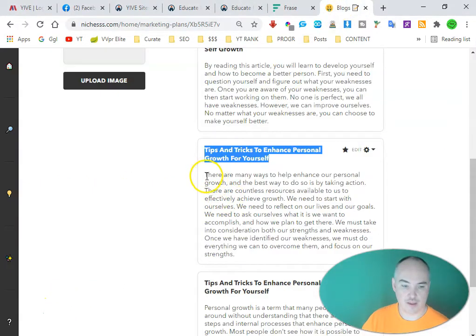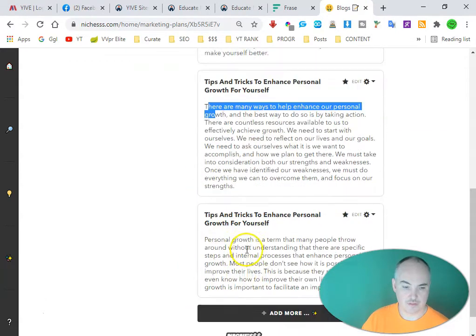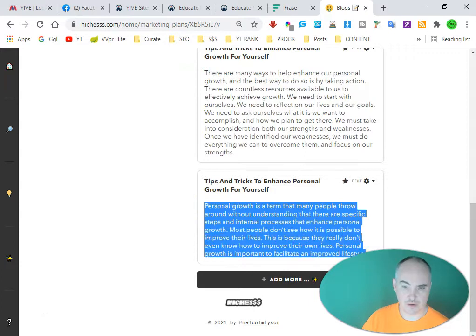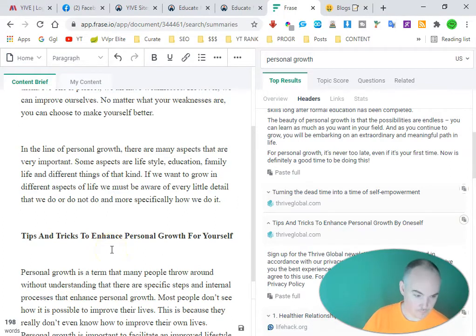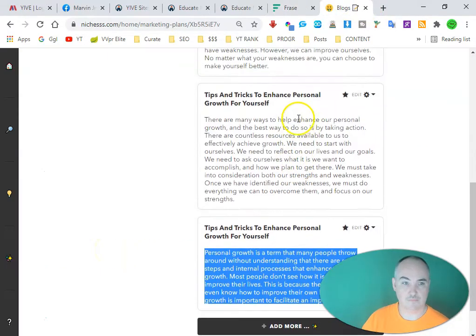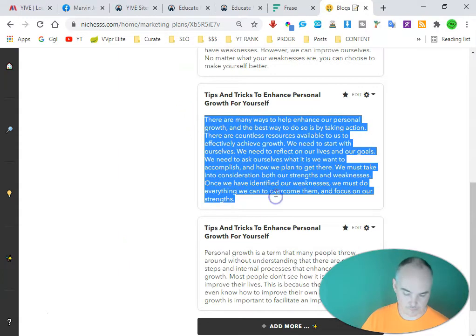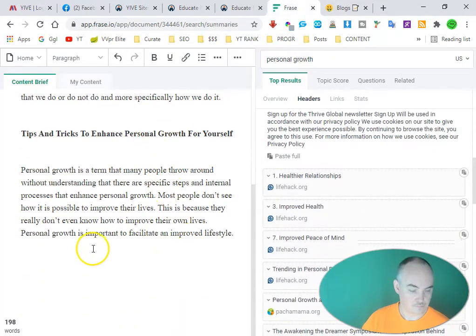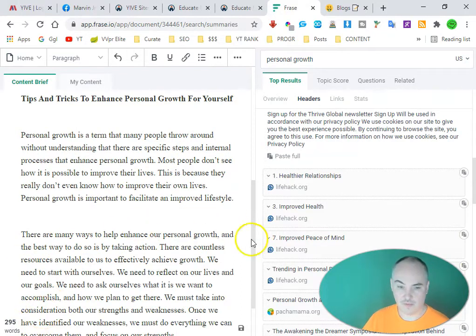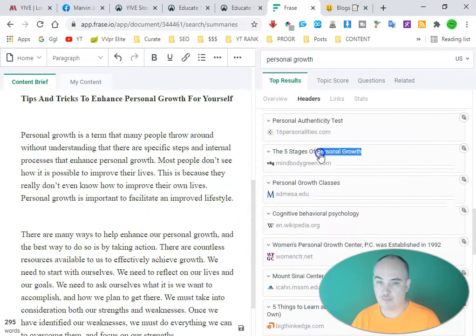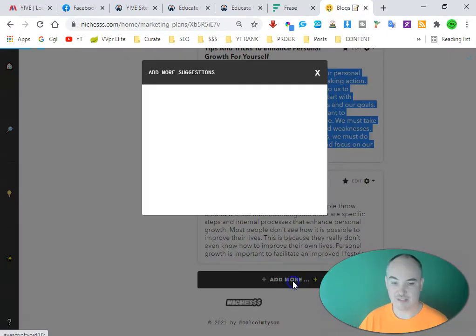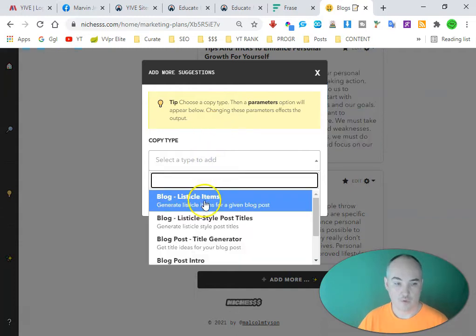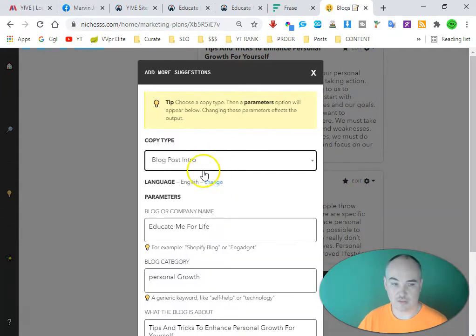All right, and we're going to go ahead and take our content. So let's go ahead and, I like this one first, so let's go ahead and put this one here. Okay, and then we'll take the next one. All right, and then we'll go ahead and find our next heading. So we're going to go ahead and grab this one here. And then we'll say add more. We're going to go once again for the blog post intro.